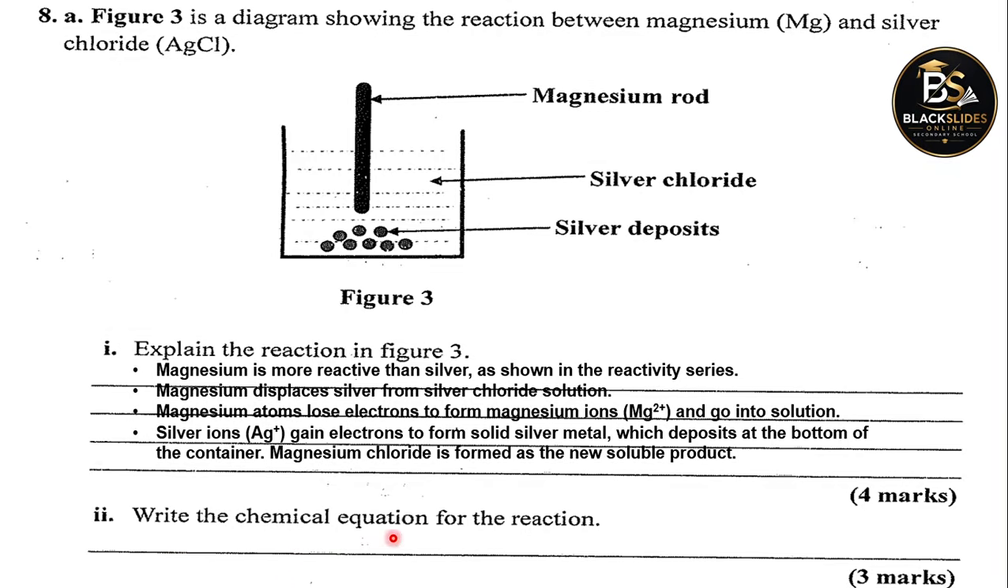Write the chemical equation for the reaction. So the reaction happening here is going to involve magnesium solid. This one, the magnesium solid, reacts with silver chloride. So magnesium is going to displace silver here. The place of silver will now be taken up by magnesium. In the process, the silver will be displaced to form a solid. That's the one which is deposited here at the bottom.